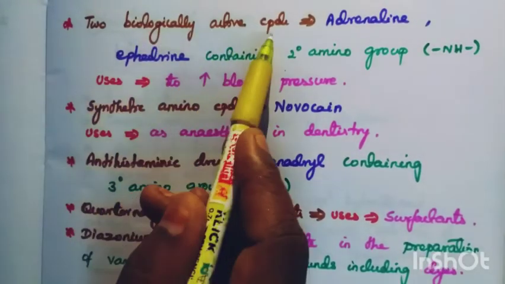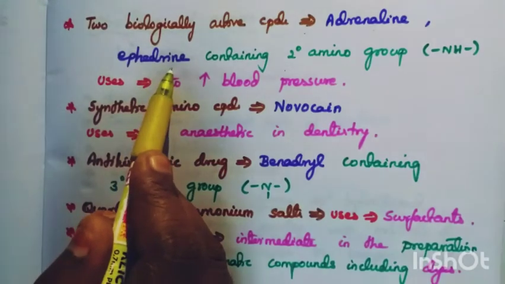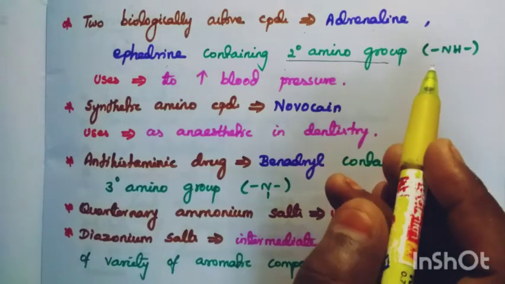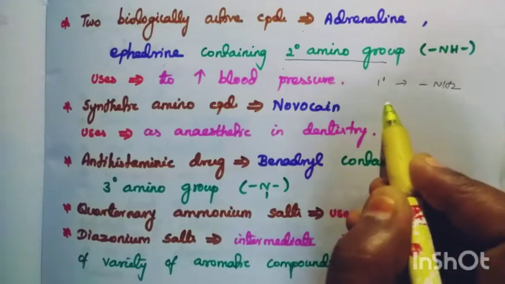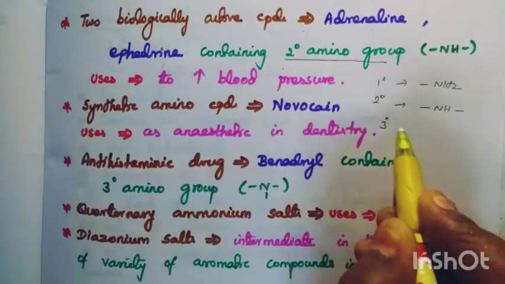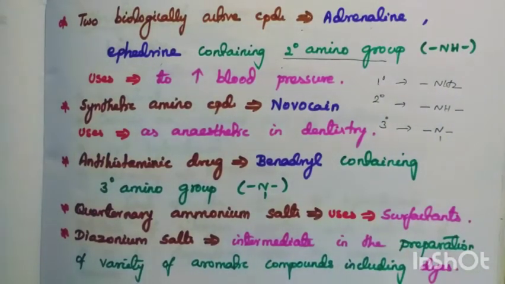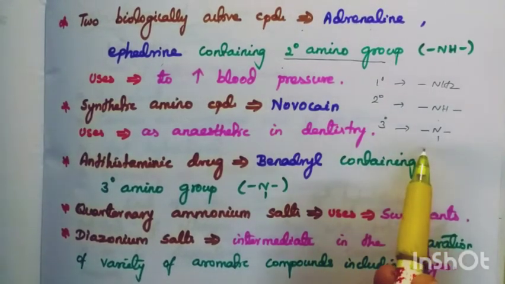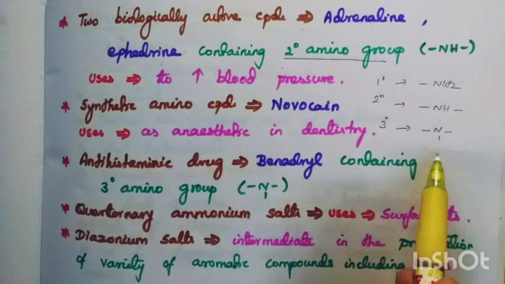Two biologically active compounds, adrenaline and ephedrine, contain the secondary amino group. Primary means NH2, secondary means NH, tertiary amine means N. NH2 means primary amine, NH means secondary amine, N means tertiary amine.